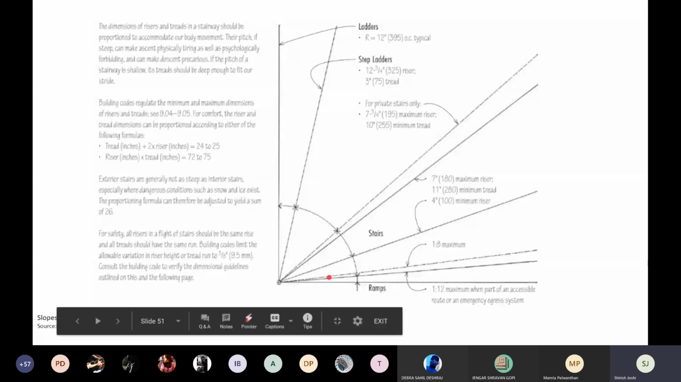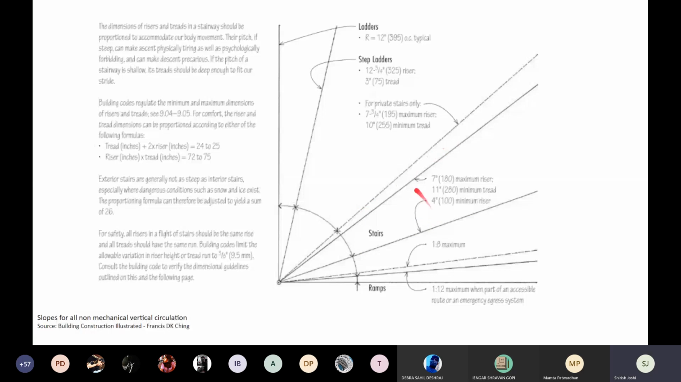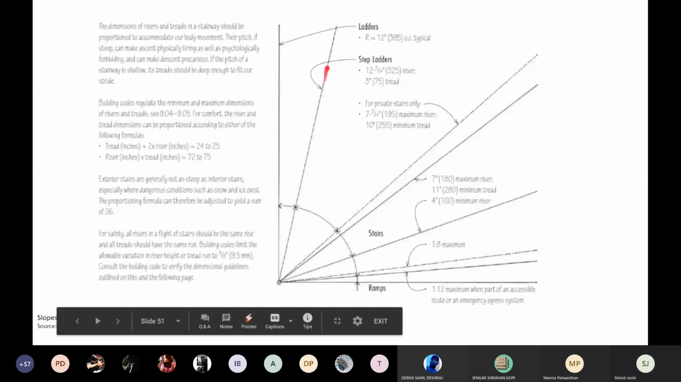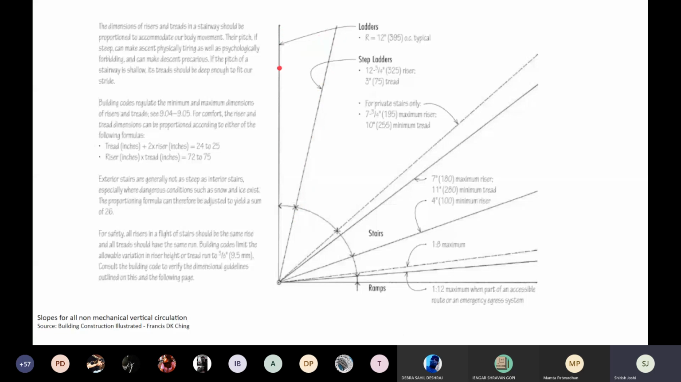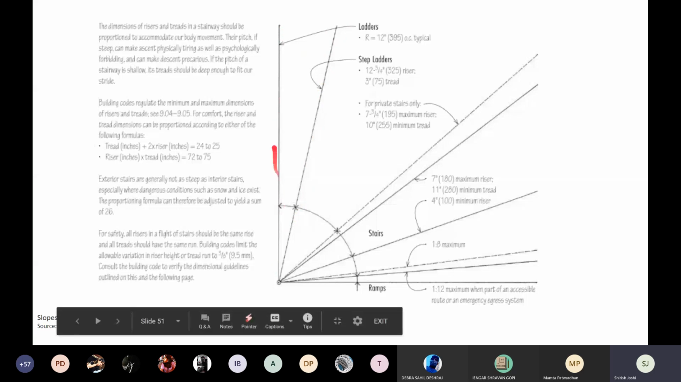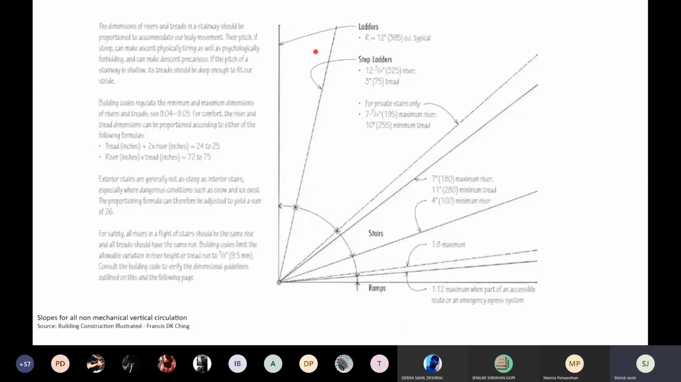Then he gives us stairs, and he puts stairs between this line and this line. So this is your range. These are the slope ranges for your stairs. And the third one is the ladder. This is a step ladder, and then this is a straight ladder where you can directly climb vertically. I find this graph a very useful graph.